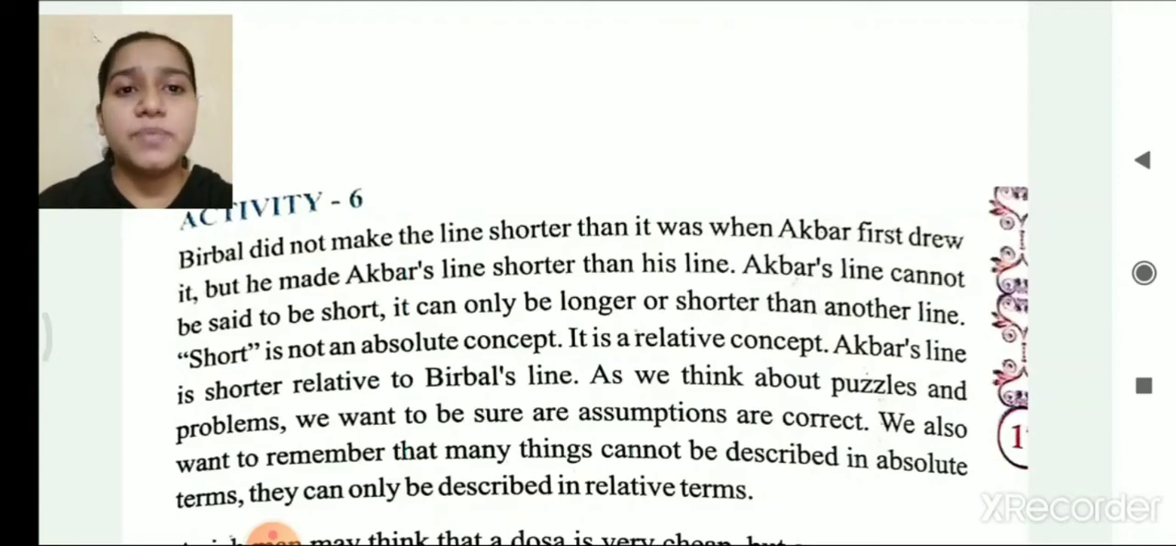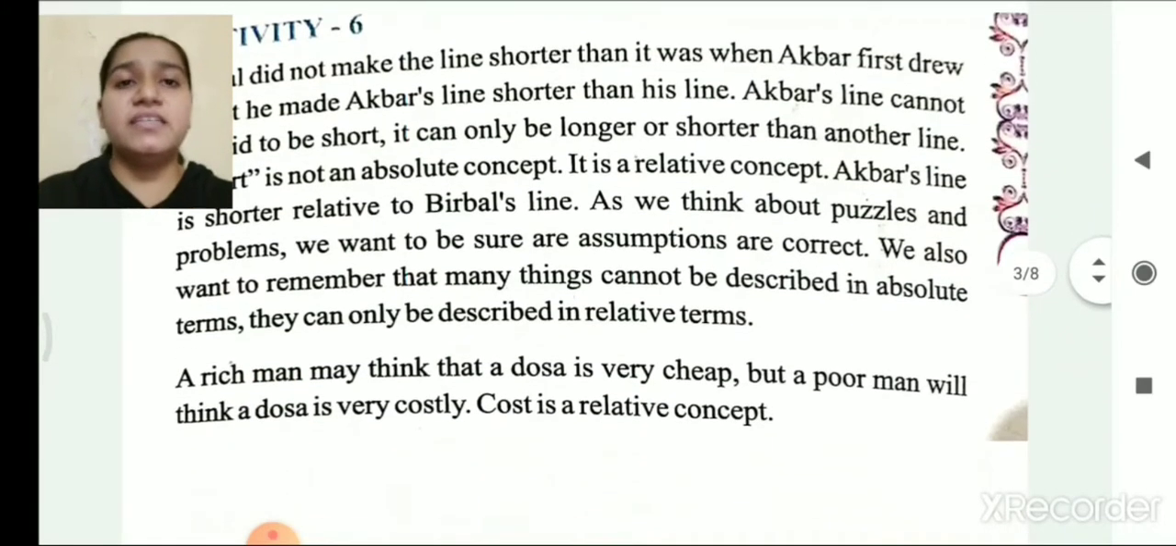As we think about puzzles and problems, we want to be sure that our assumptions are correct. We want to remember that many things cannot be described in absolute terms. They can only be described in relative terms. So when we compare such things, we always compare them in a relative format and not the absolute format. Relative concepts can be changed, but absolute concepts can never be changed.